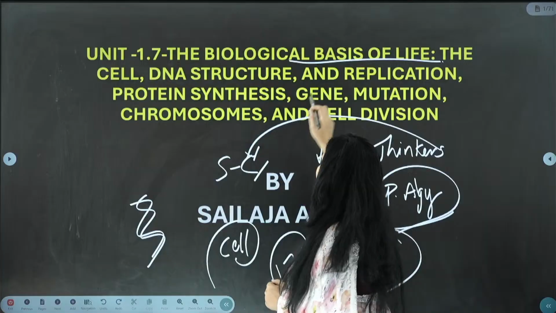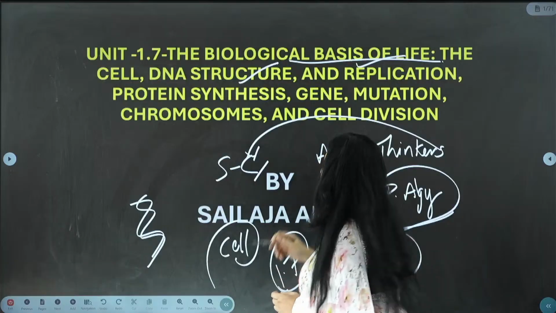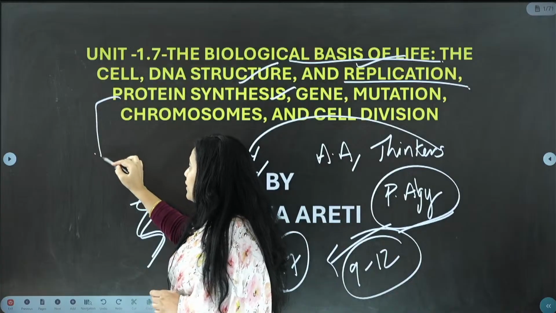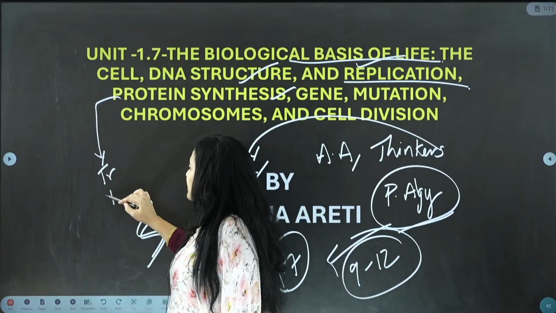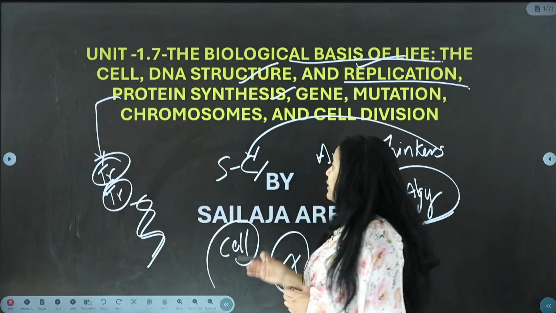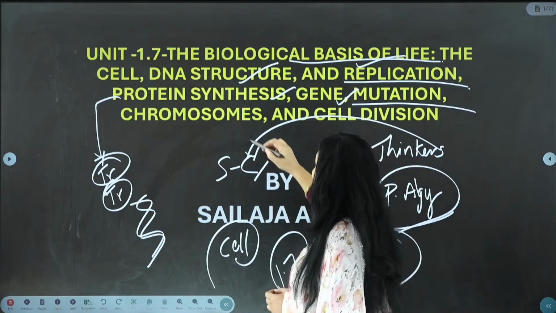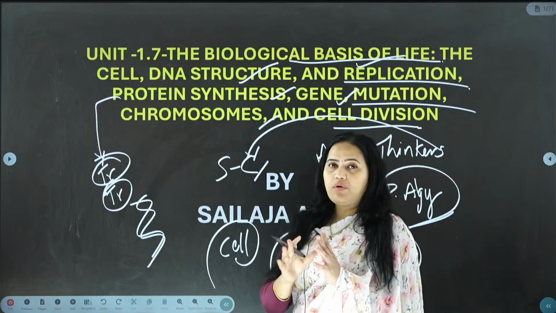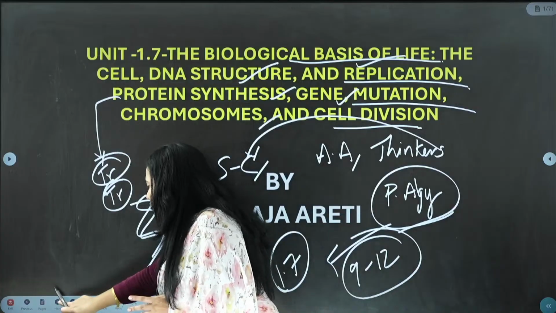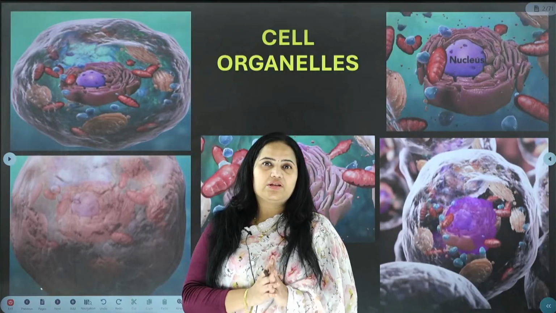In this chapter we will study the cell, and after that the DNA structure, then DNA replication and protein synthesis. In protein synthesis there are 2 important processes called transcription and translation, how the protein, which is very essential to our body, is developed. After that we will study the gene and how mutations happen, chromosomes and cell divisions. These are the important topics in this chapter. This chapter is a little lengthy compared to the other chapters because it involves many things. Don't worry, I will explain each and every topic.